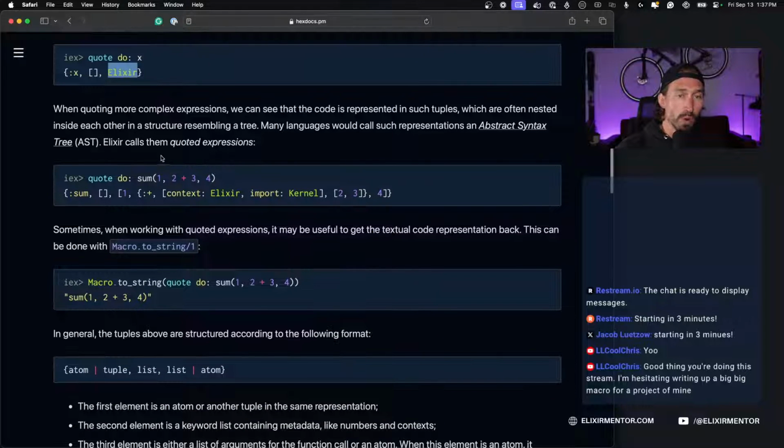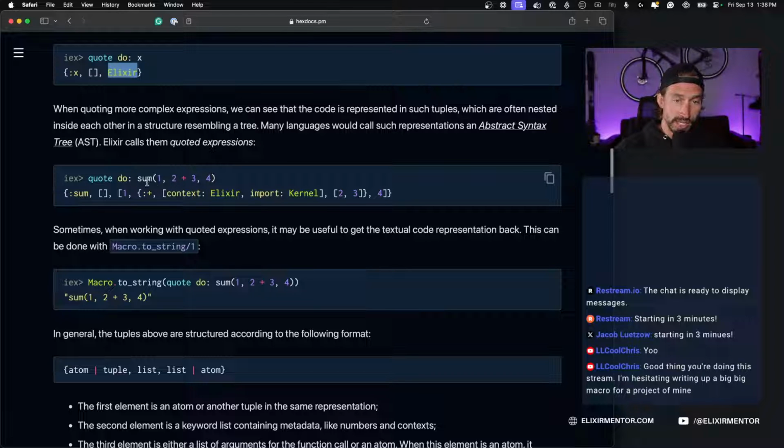When quoting more complex expressions, we can see that the code is represented in such tuples, which are often nested inside of each other in a structure resembling a tree. Many languages would call such representation an abstract syntax tree, AST. Elixir calls them quoted expressions.